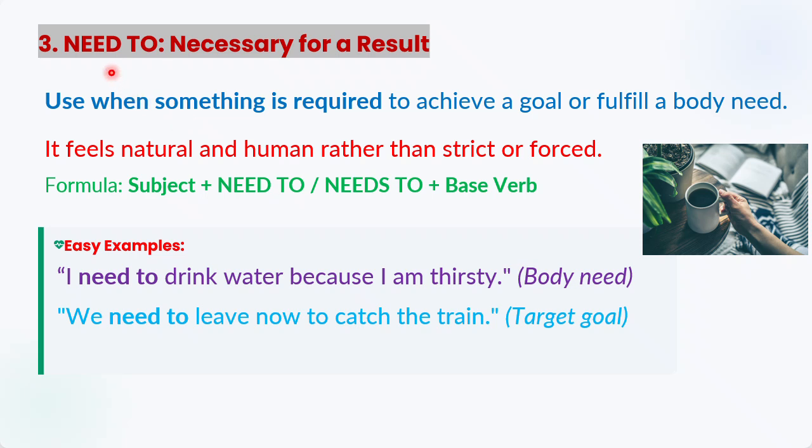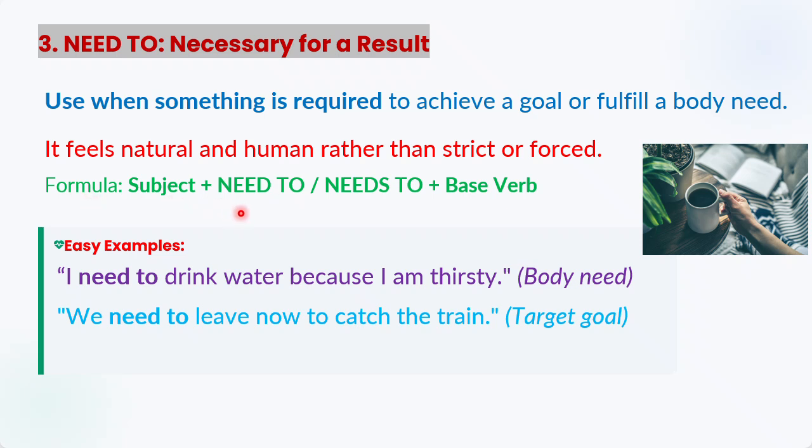Now, if we come to need to, it means something is necessary for a result. If you want to achieve something, you have to follow. Use when something is required to achieve a goal or fulfill a body need. Your body needs water, it needs food, etc. So we can use need to here. It is not by authority, it is not by the law, it is something natural. It feels natural and human rather than strict or forced. So this is the difference between need to and have to. Have to is decided by the authority, by somebody else, but in case of need to, it means this thing is necessary, important, but it is quite human, natural. Okay, so it is like that.